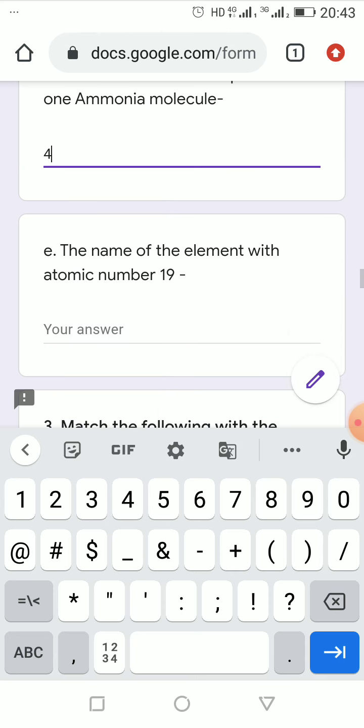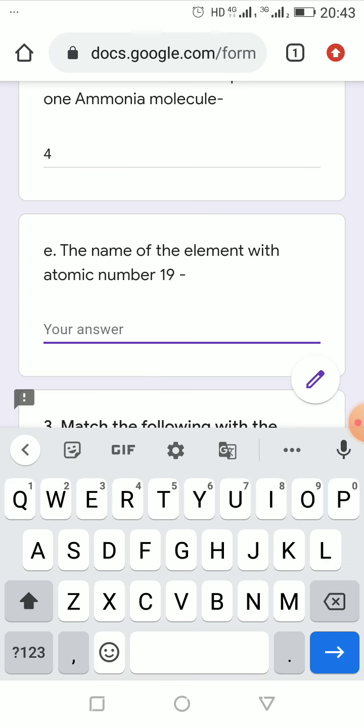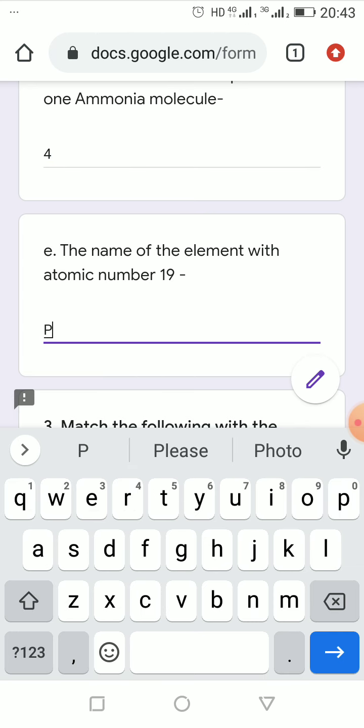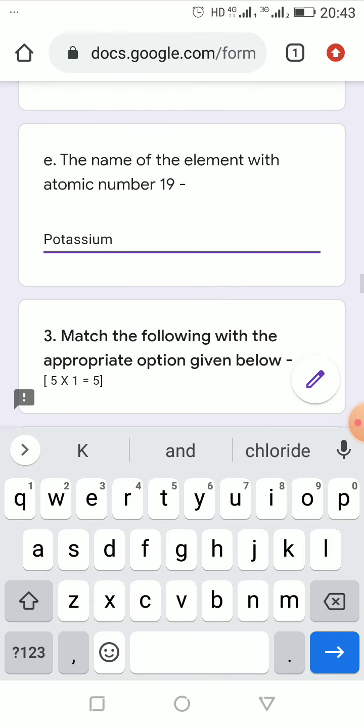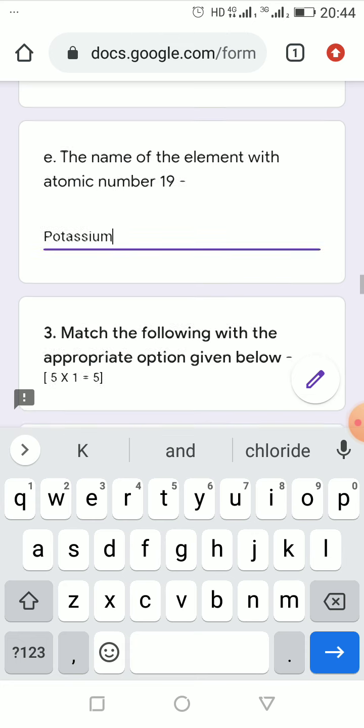Next, the name of the element with atomic number 19, this is potassium. Many of you were asking whether you have to write the name or the symbol. So better you write the name. Potassium is the element with atomic number 19. So the names of the elements with atomic numbers 1 to 20 you have to learn. This I already told.